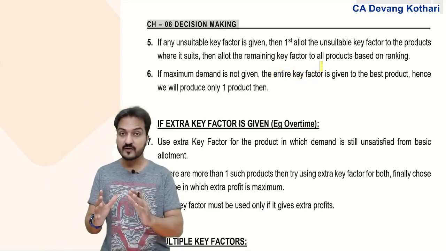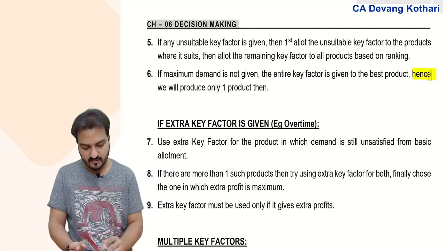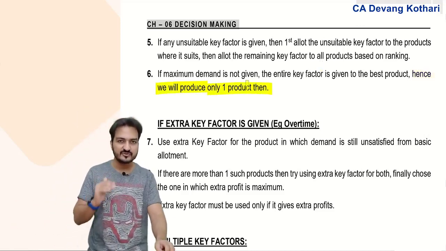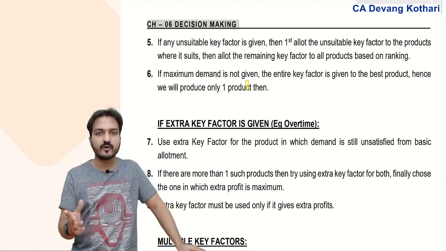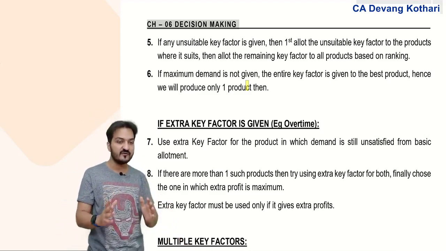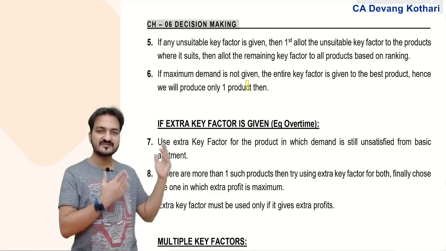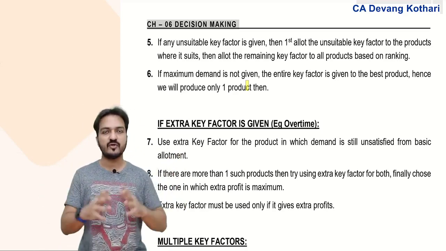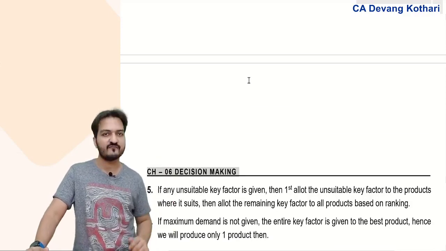If the entire key factor is given to that best product, say product A, meaning we will produce only one product, then naturally the question is not a product mix decision question. There is no mix involved because there is no maximum demand. No maximum demand, then all the key factor will be given to one best product only. Done? Yes, these were various such situations we had done in many questions. I have just compiled them together into these rules, these notes that I have given you here.